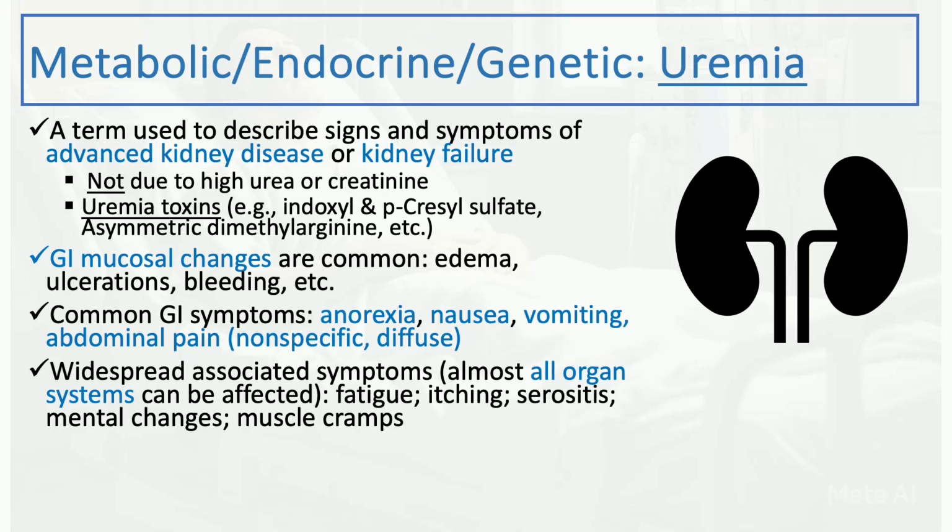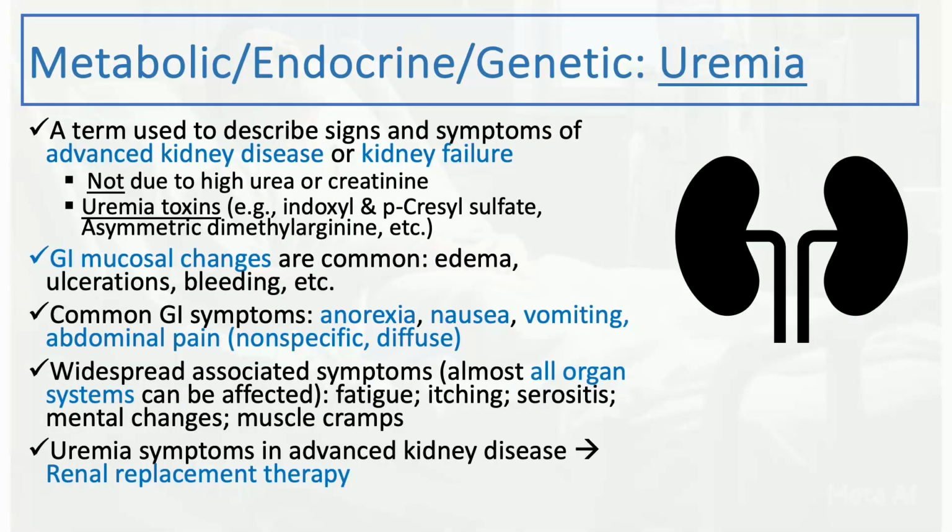Muscle cramps are also a relatively common symptom, as part of the musculoskeletal manifestations of uremia. Uremic symptoms in advanced kidney disease, again, generally could be an indication for renal replacement therapy if the patient becomes symptomatic. But as you have noticed, these symptoms are not very specific, very vague and generalized. So the good news is, basic imaging and testing, including kidney function test, renal ultrasound, electrolytes, calcium, PTH, other mineral bone disease in kidney disease, all these can be revealing and indicating that these symptoms are from uremia, and then in this situation, the patient might need renal replacement therapy.